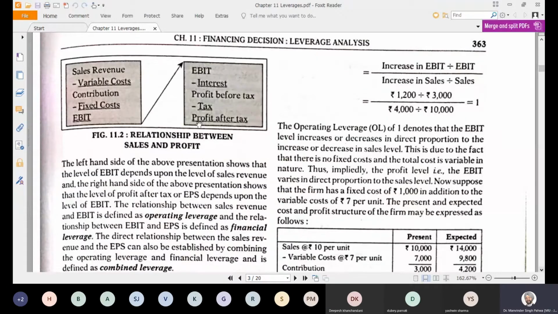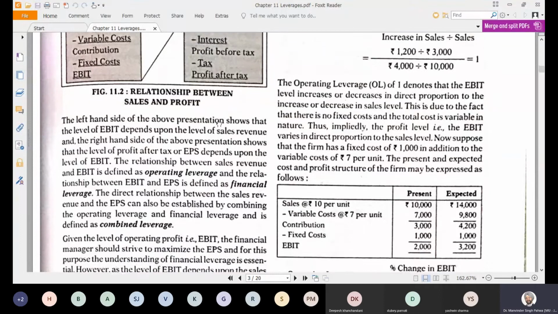Now this has been divided into two parts. This could have been given in one straight format also, but it has been divided into two parts. Why? Because EBIT is a result you get out of the operation, which is the operating leverage, and PAT is obtained as a result of interest as a fixed cost, which is called financial leverage.